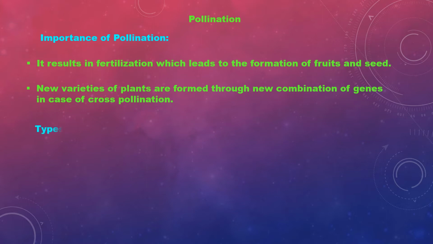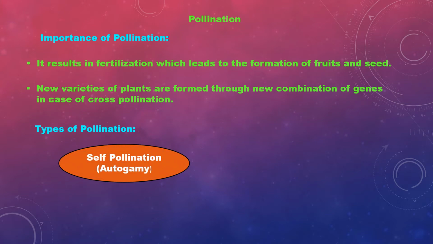Now, types of pollination. There are two types: one is self-pollination, another is cross-pollination. First, self-pollination, otherwise called autogamy. Self-pollination is the transfer of pollen grains from the anther to the stigma of the same flower or another flower of the same plant.